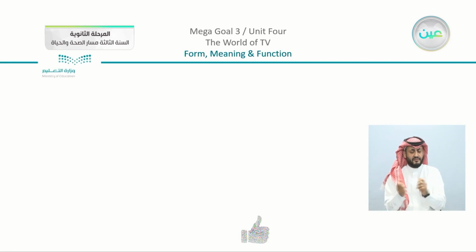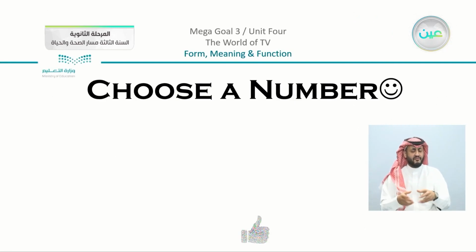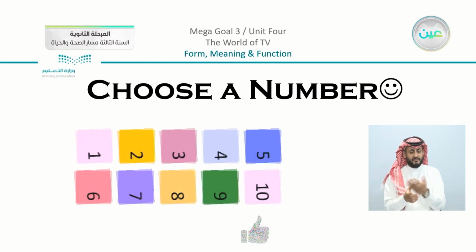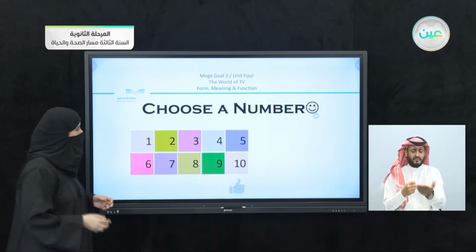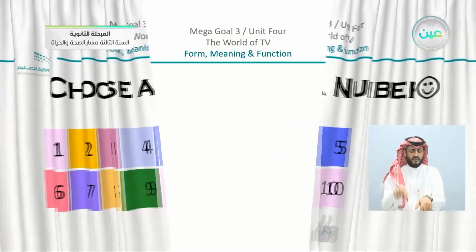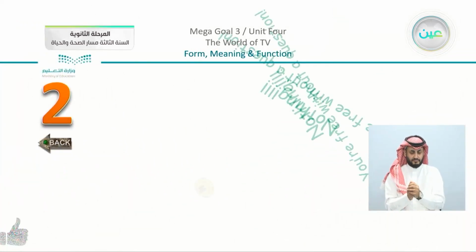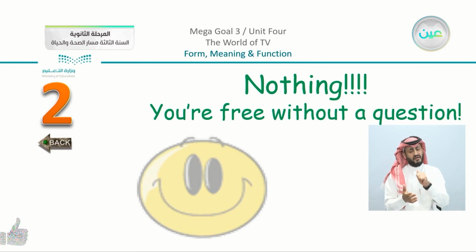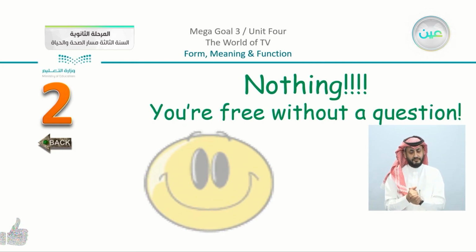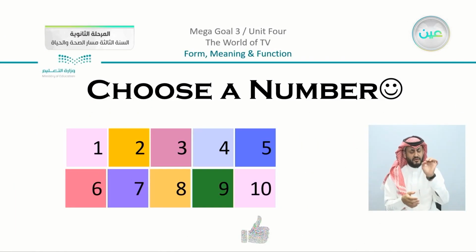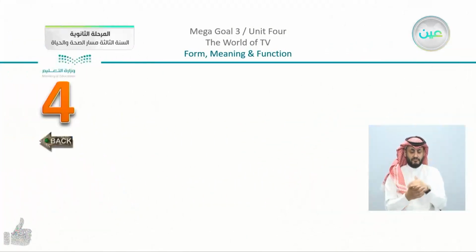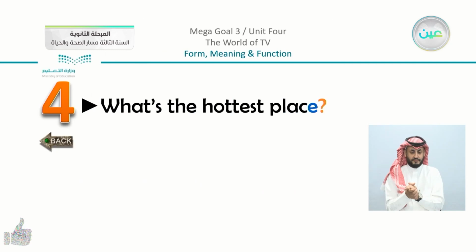So just to get in the mood of the contest or the game here, we have here to choose a number. So let's choose together. Help me with it. We have here, for example, let's say number 2. Now we have here 2. You can see that there's nothing. We are free without a question. So let's go back to the first one we have here. Let's choose number 4. Now number 4, what do we have?